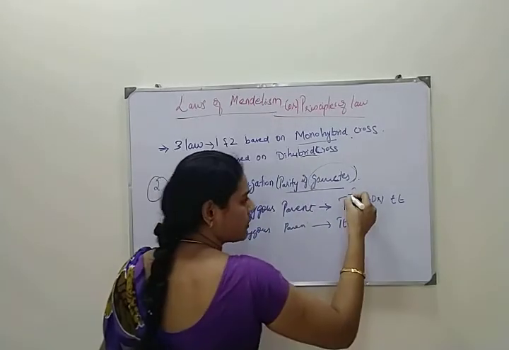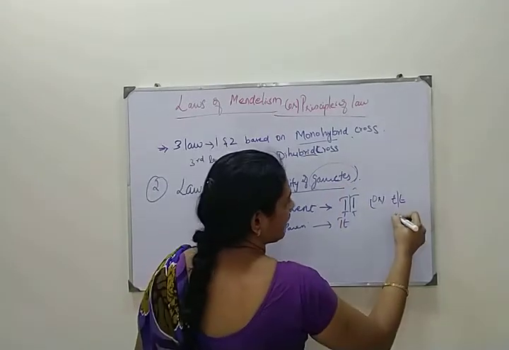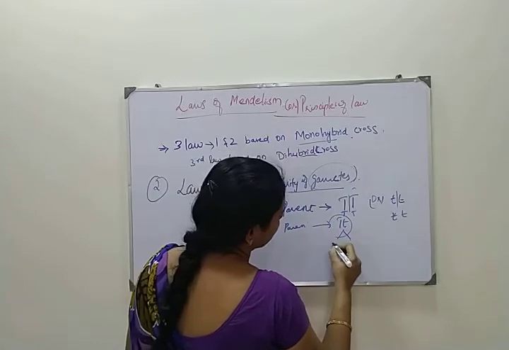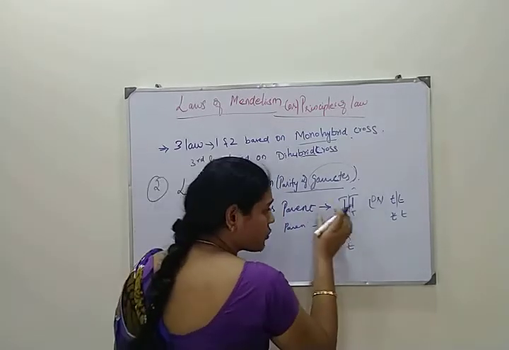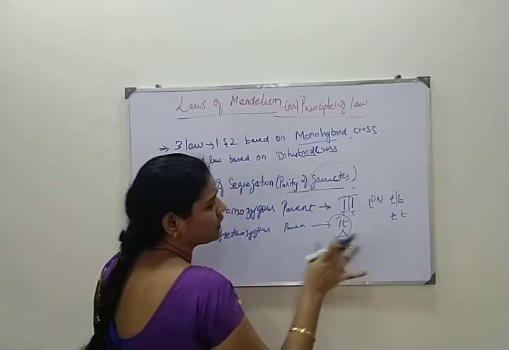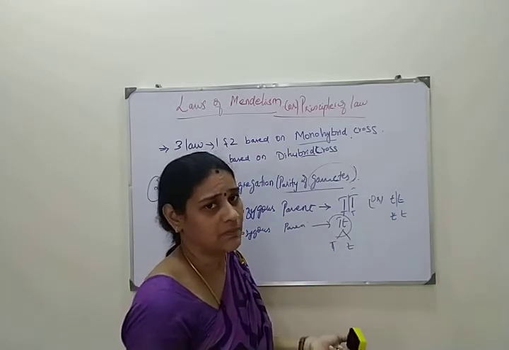Okay, so in either case the alleles will be separate during gamete formation. Whether it is a homozygous or a heterozygous parent, the alleles get separated during the gamete formation.